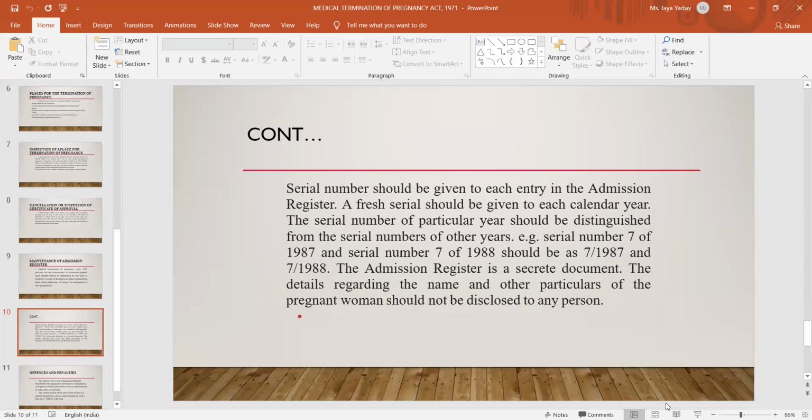The admission register is a secret document. It holds many secrets of the patient, so this is a very important thing in this act. The name of the pregnant woman should not be disclosed to any person.